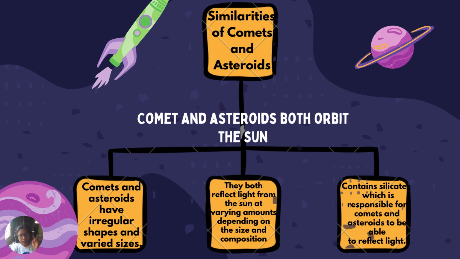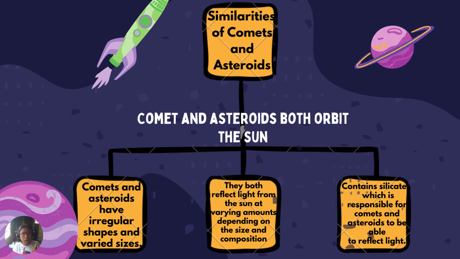And then, another similarity is that they both reflect light. When we say reflect light, they can absorb the light coming from another source. Let's say, for example, when a comet orbits around the sun, that comet could absorb what? Absorb the light coming from that sun. Okay? That is why when it lands into another planet, let's say, for example, in the planet Earth, the planet Earth would somehow see, wow, that comet is shiny, shimmering. Okay? As well as the asteroid.